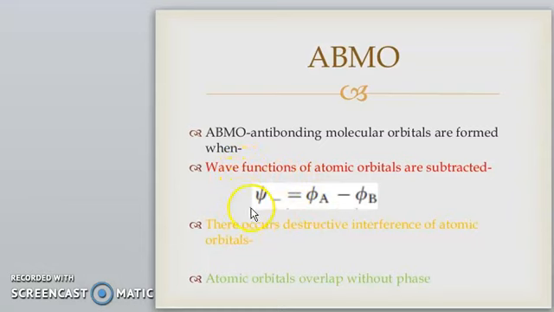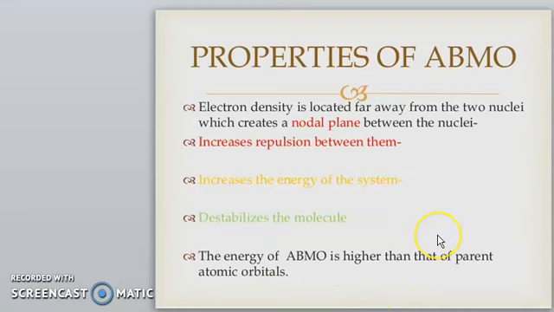The wave function psi equals phi A minus phi B. There occurs destructive interference of atomic orbitals, and the atomic orbitals overlap out of phase. We will see examples in the next slide.